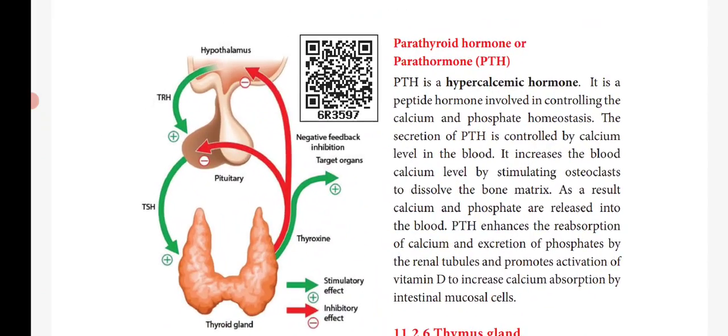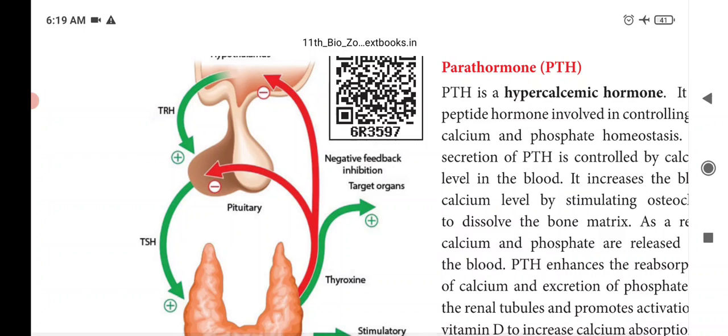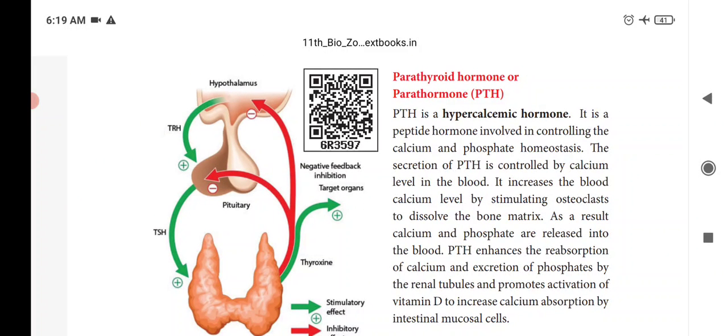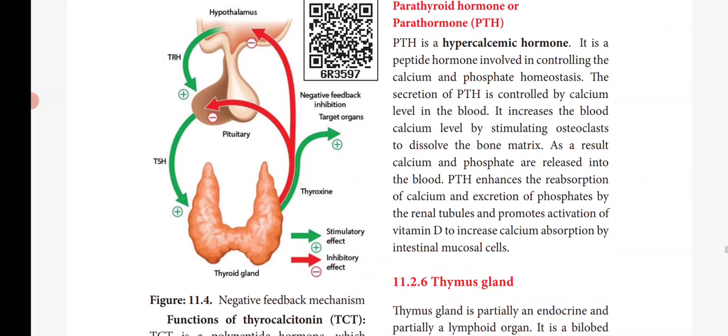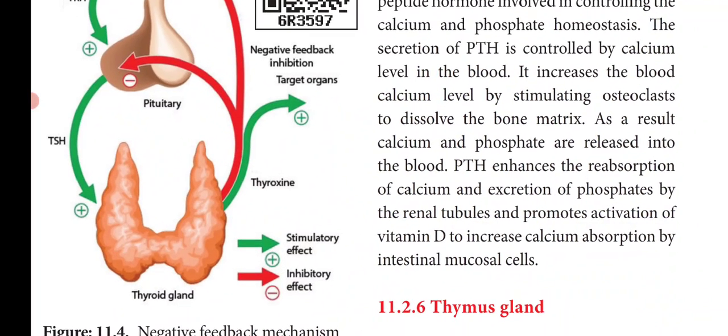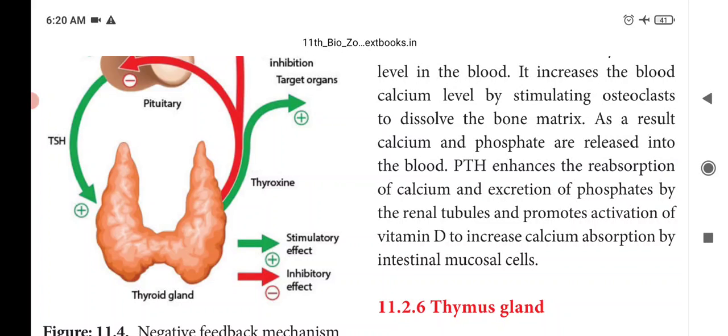In this picture, you can see the hypothalamus secretes TRH, that is thyroid releasing hormone. This hormone stimulates the anterior lobe of the pituitary, that is the adenohypophysis, to secrete TSH, that is thyroid stimulating hormone. This TSH, in turn, stimulates the thyroid gland to produce two types of hormones, that is T3 and T4. And they also show the negative feedback inhibition.